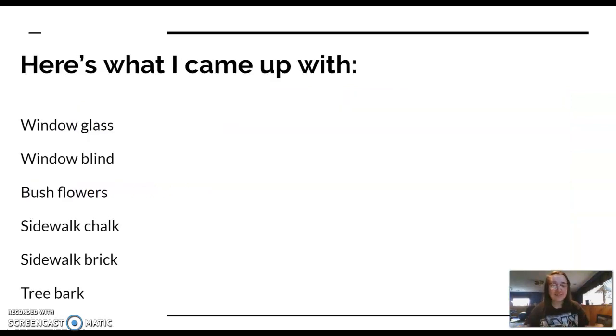So hopefully you paused, right? So here's what I came up with. Window glass, window blind, bush flowers, sidewalk chalk, sidewalk brick, and tree bark. So I'm describing the glass as window glass, describing the flowers as bush flowers, all of these things. And I'm sure there are many more examples other than these because there were so many different things in that picture.